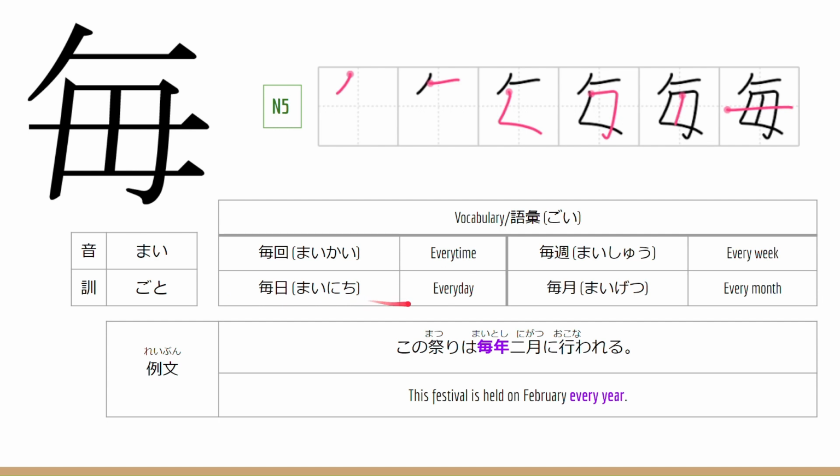毎日、 This means every day. 毎週、 This means every week. 毎月。 This means every month. Now let's go to the example sentence. この祭りは毎年2月に行われる。 This means that this festival is held on February every year.